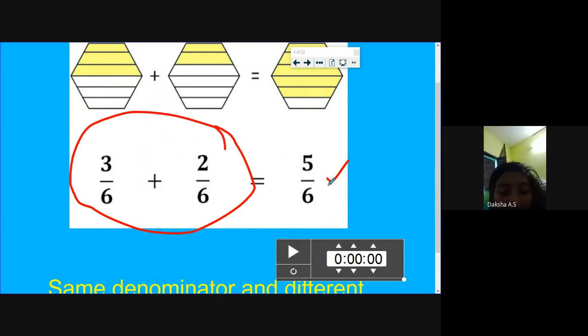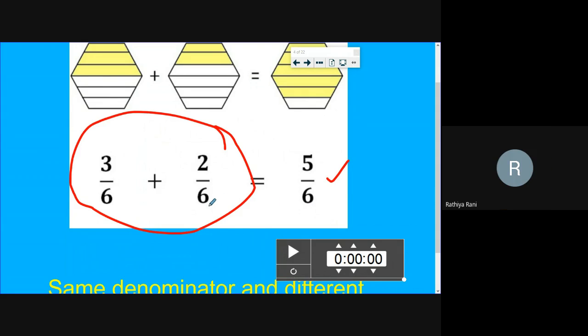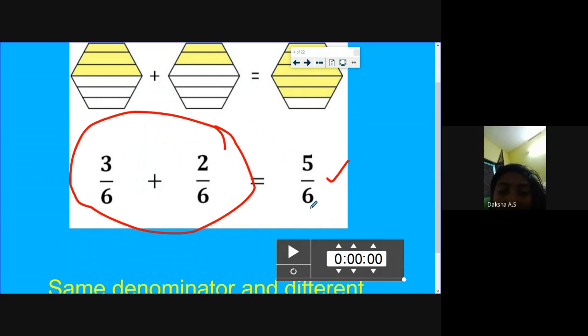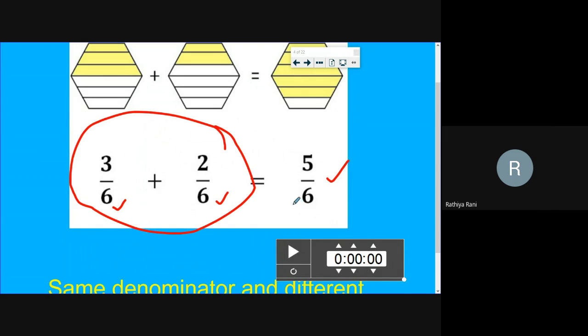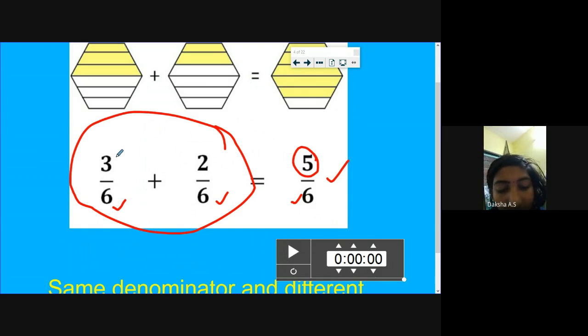Ma'am, the numerator is called like fraction means the 6 in this denominator. Both denominators are 6 and the answer will also be 6. It is the same. Okay. Then how did they get the answer as 5 in the numerator? Because 3 plus 2 is 5.